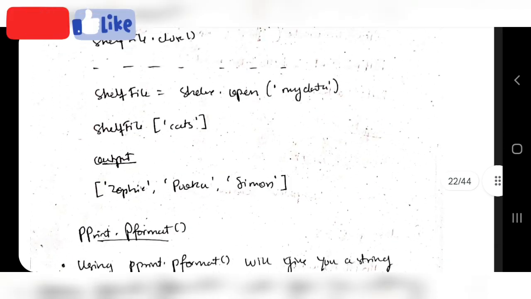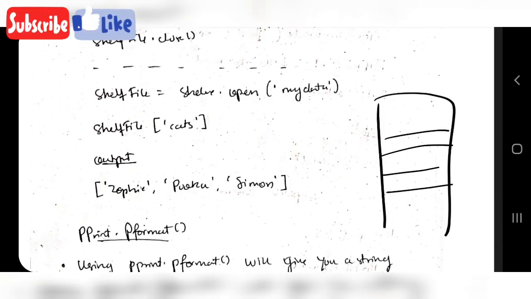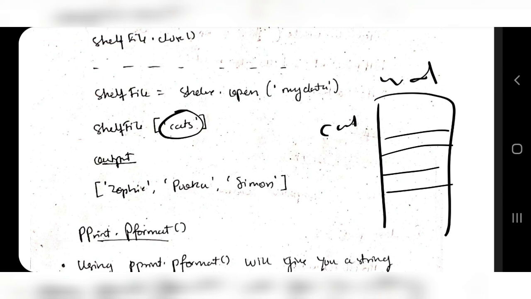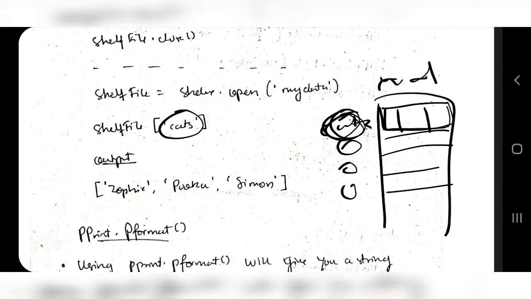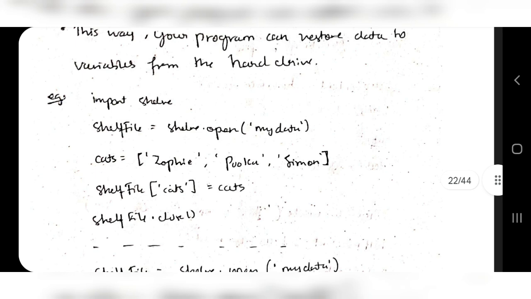Okay, to get the values, here is my data. My data is here, shelf file of cats. So it will search for cats in this one. Here will be many other things, and it'll be searching for cats. Where is cats? Cats is here. So what should be output? This one. In this I had 3 names here. The 3 names will be output: Zophie, Poca and Simon. Okay, cool. You remember in this way, it will be in your memory for a longer time.